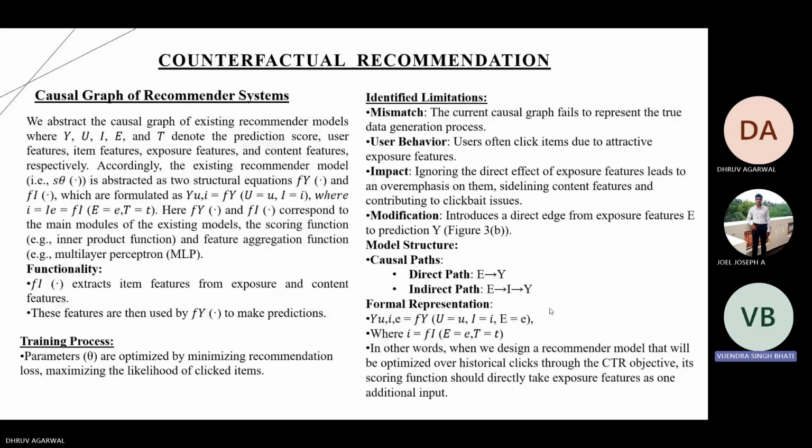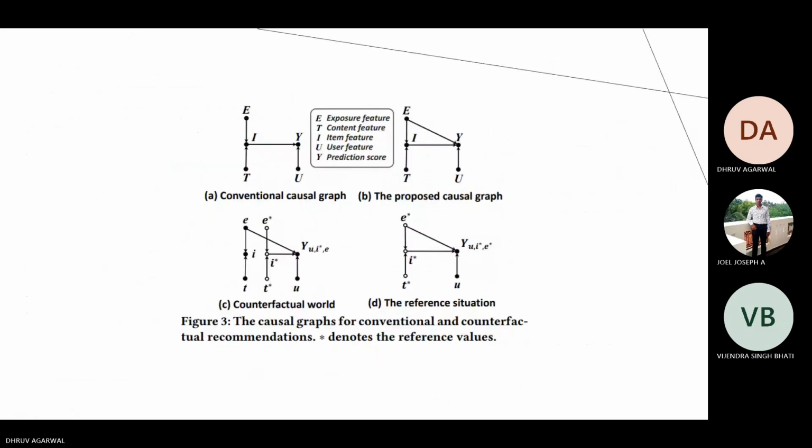The formal representation is given as f of Y equals function of (U, I, E). In other words, when we design a recommender model that will be optimized over historical clicks through CTR objectives, its scoring function should directly take the exposure feature as one additional input. The causal graphs of conventional and counterfactual recommendation highlight key differences. The conventional graph fails to capture the direct influence of exposure features on prediction, focusing solely on indirect paths through item features.